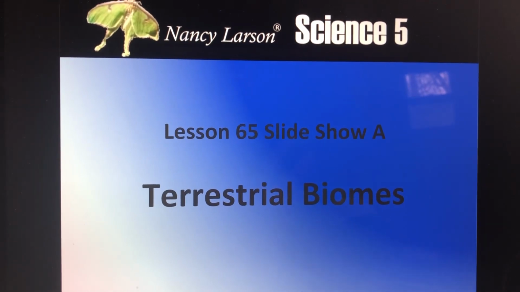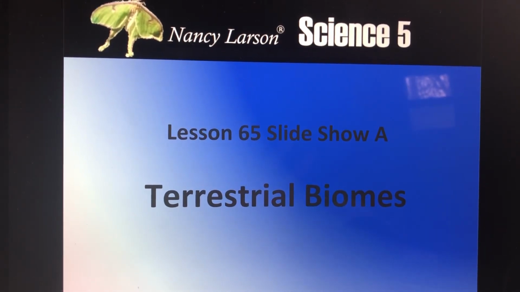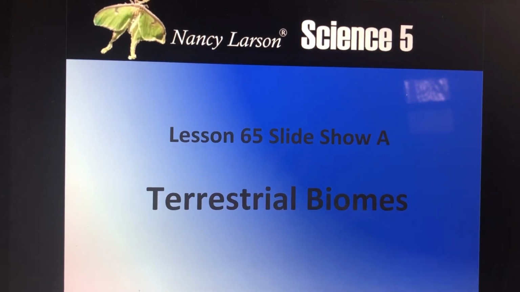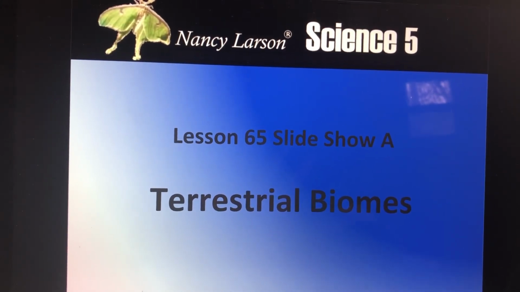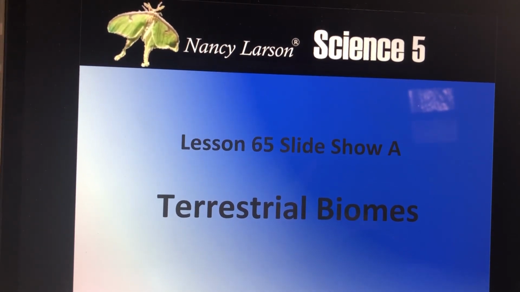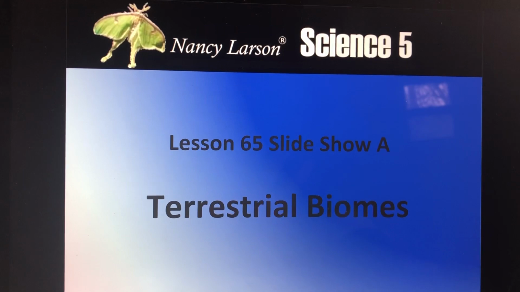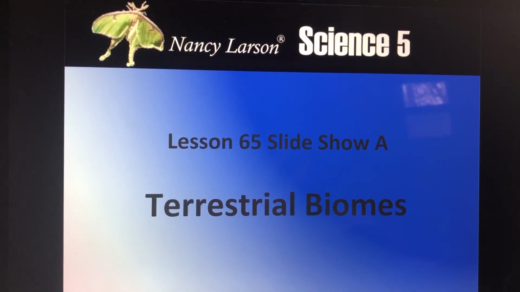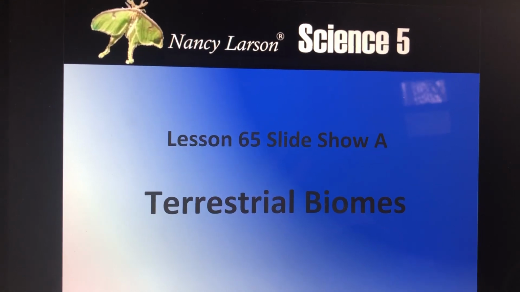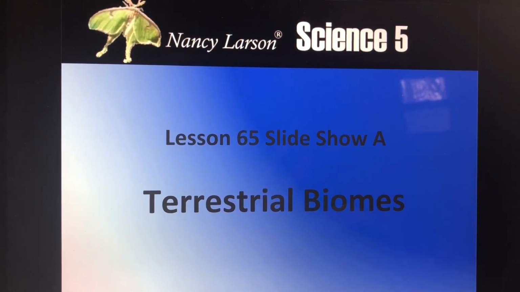A terrestrial biome is a large area of land with specific climate and a dominant type of vegetation. The climate and vegetation of a region determine the types of animals that are able to live in a terrestrial biome. And so we're going to highlight at the beginning of the first sentence, terrestrial biome.